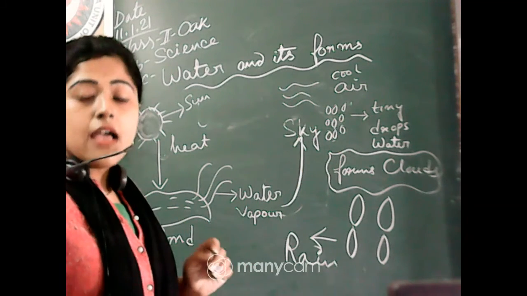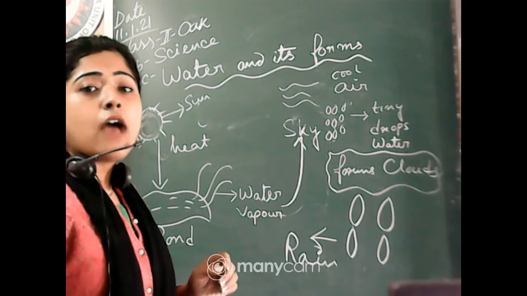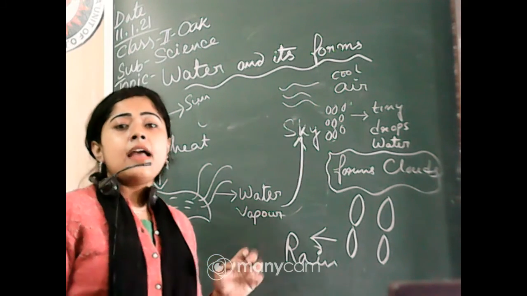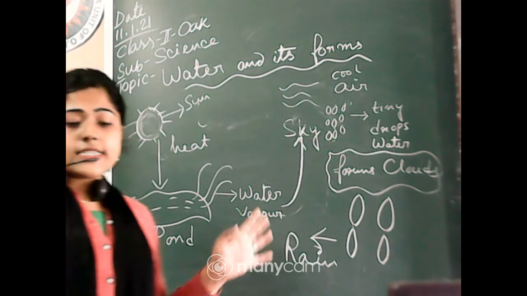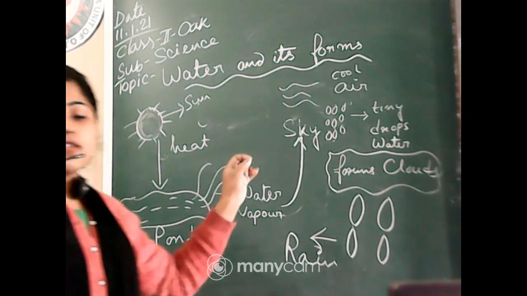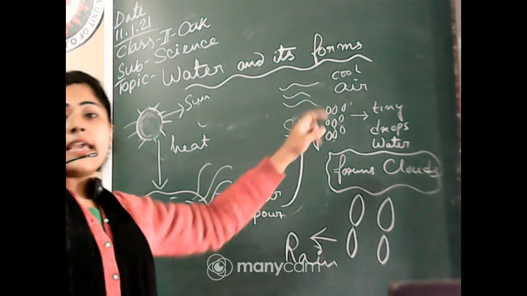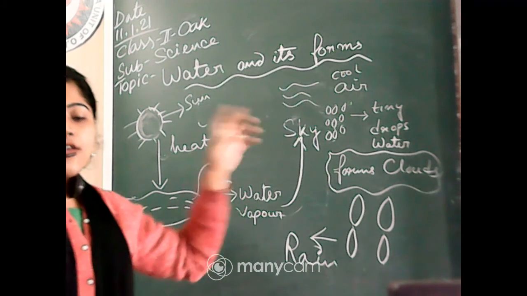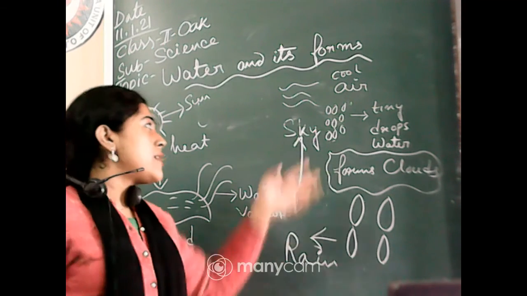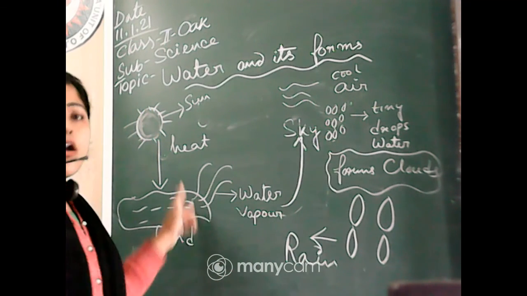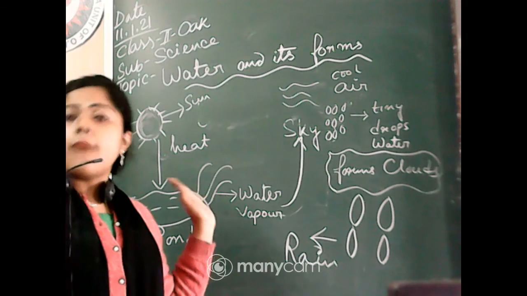It becomes teeny drops of water, and it forms a cloud. We can see many clouds in the sky, right? In the daytime or night time, we can see clouds in the sky. So those teeny drops of water join there. There is a lot of water in the sea and in the pond, right?